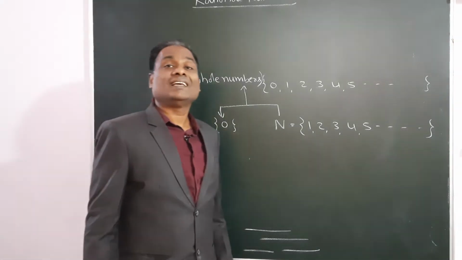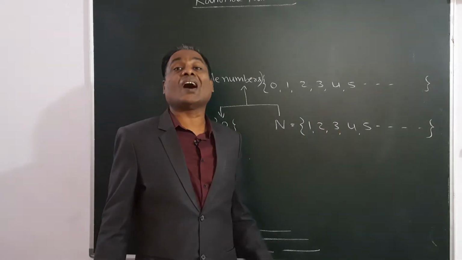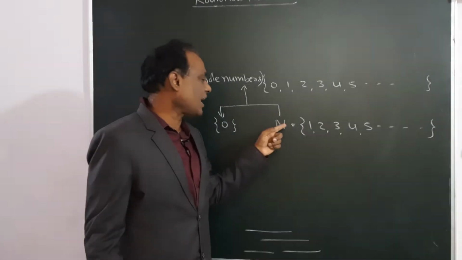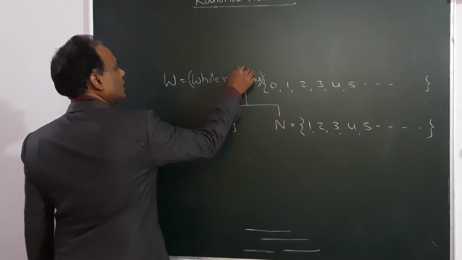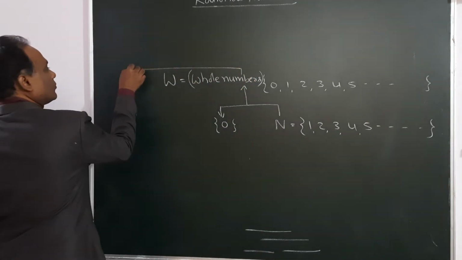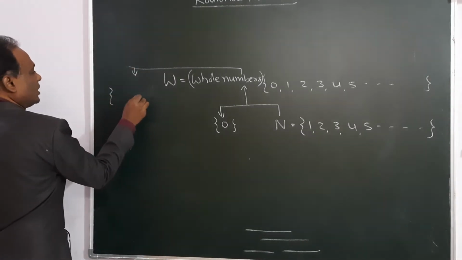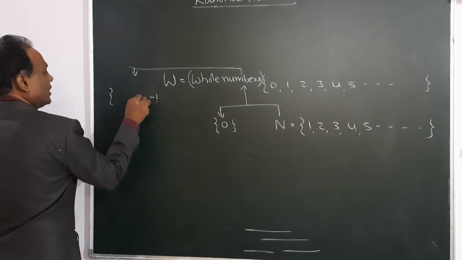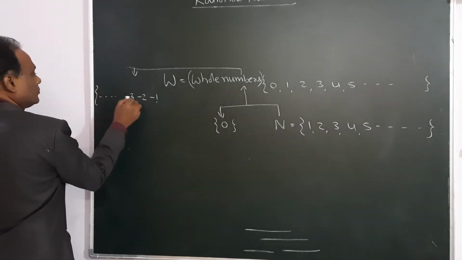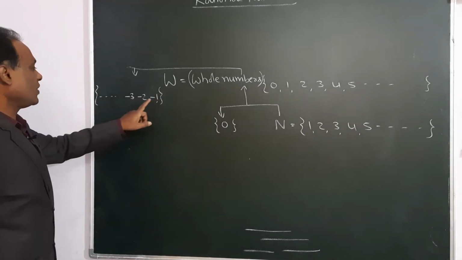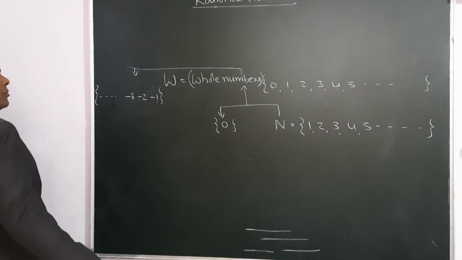After that, the same natural numbers with a negative sign are added. That means minus 1, minus 2, minus 3, minus 4, minus 5, minus 6, and so on up to minus infinity.